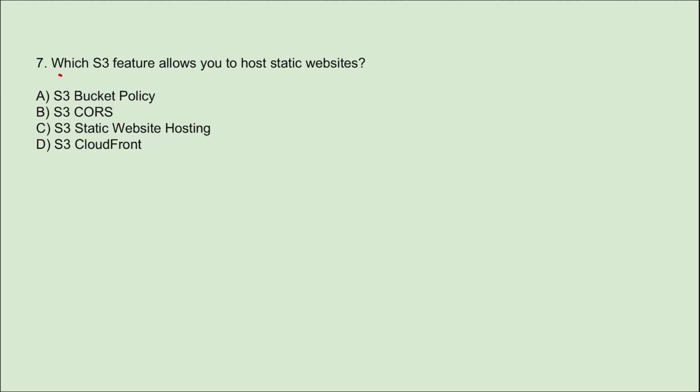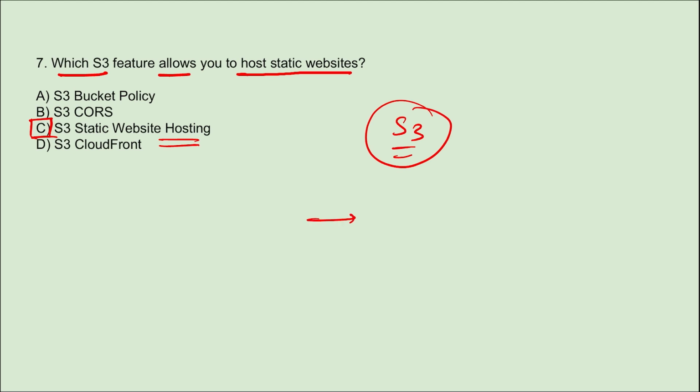Next, which S3 feature allows you to host static websites? It is S3 static website hosting, correct? This allows us to host static websites directly from the S3 buckets. There are certain benefits of it, right? It will serve static content that includes your HTML, CSS, JavaScript, images, and so on. It also supports custom domains and SSL certificates. This feature eliminates the need for additional web servers that would otherwise be required.